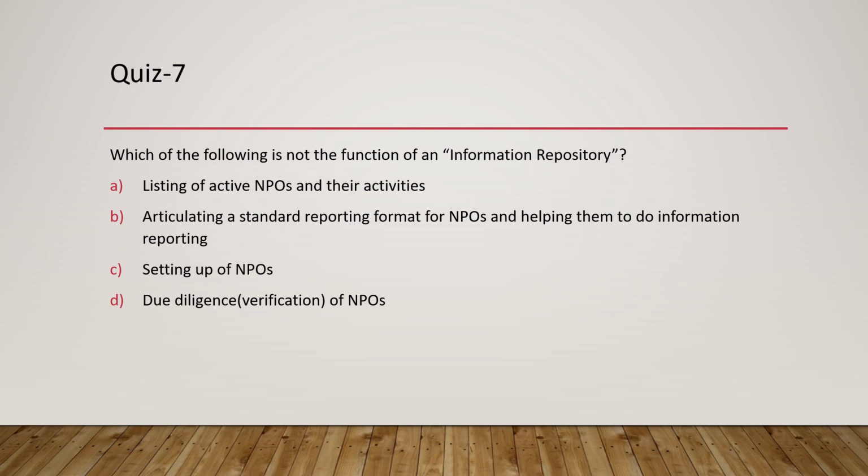Articulating a standard reporting format for NPOs and helping them to do information reporting. That is also logical and fits into the concept of information repository. Due diligence, verification of NPOs. NPOs could be many. In fact, India has more than 30 lakh NPOs. Okay, so due diligence needs to be done. Setting off of NPOs is not done by the information repository. So the answer here becomes C.